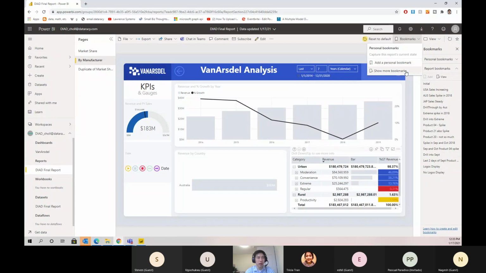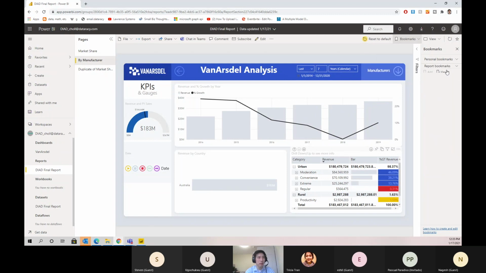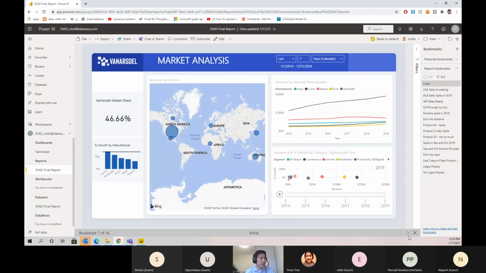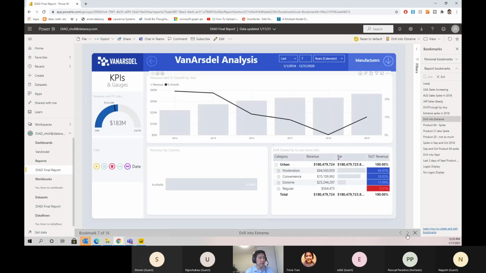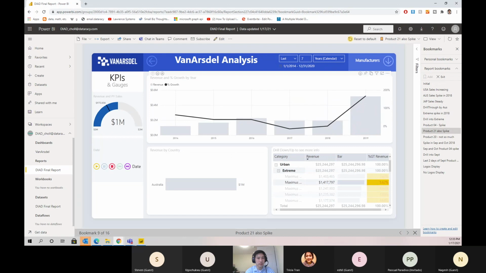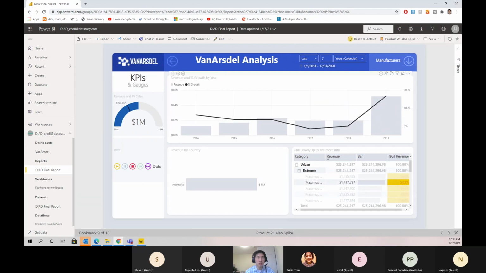The personal bookmarks are the ones which the consumer created on their own, so views that maybe they wanted to save. Let's click on the report bookmarks, open this up. And notice that you can do view similar to what we had before. And at the bottom, you'll have that navigation bar where you can toggle through the different bookmarks. Click the X to exit the bookmark pane to close it.